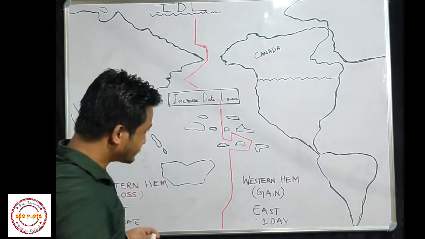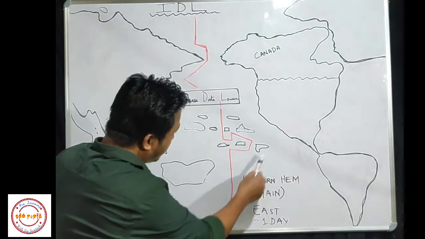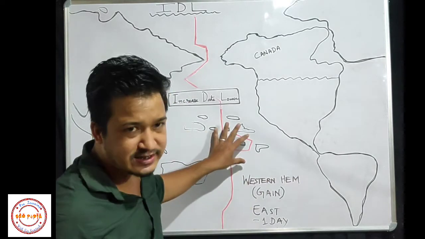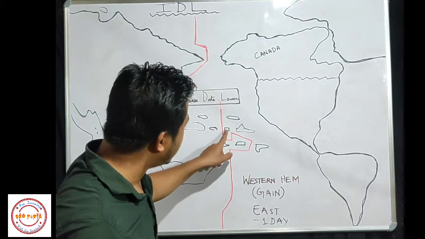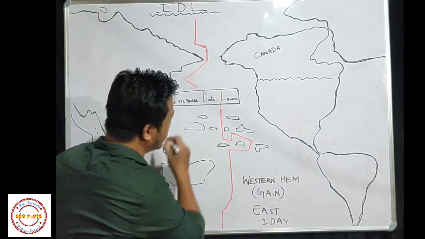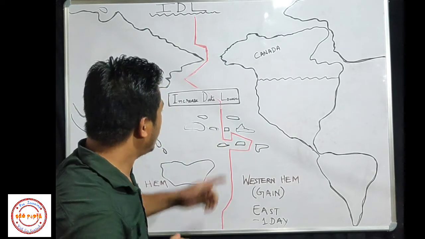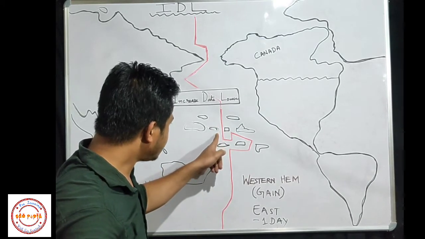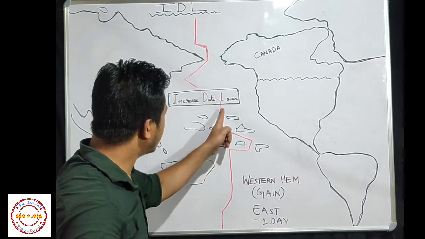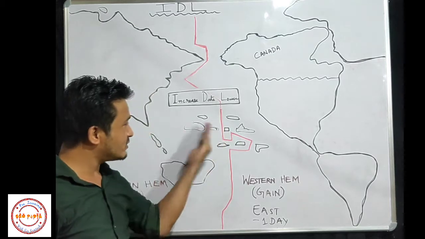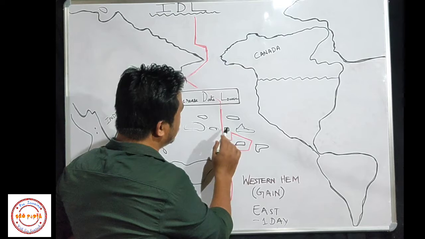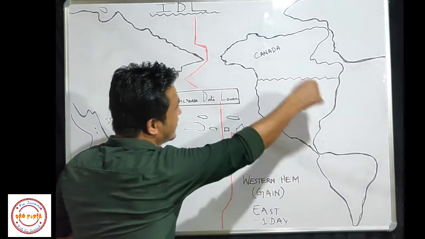Now here in this region we have plenty of islands. There are many islands in this region, and some islands wanted, like this island here, I will not mention the name, but this island wanted to keep the date of this side. So that's why this island comes to the west of this line, and for example this island wanted to get the date of these islands or these regions.